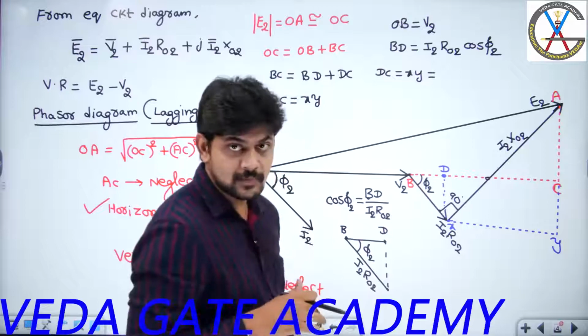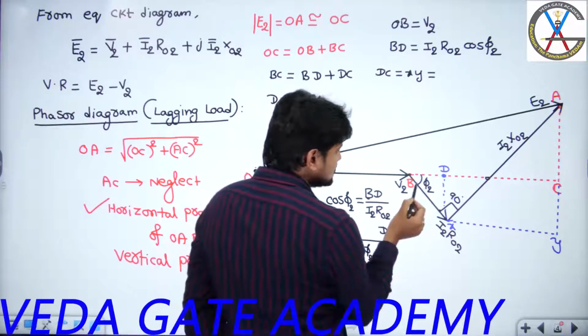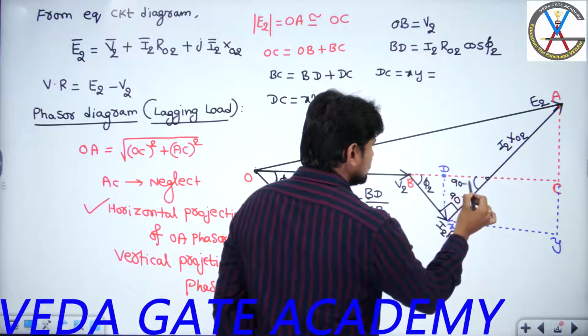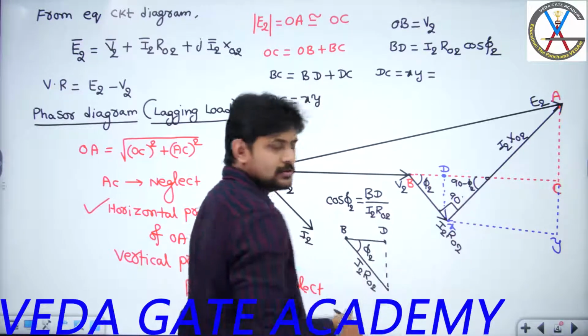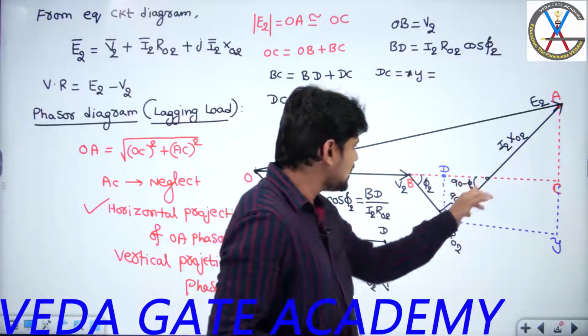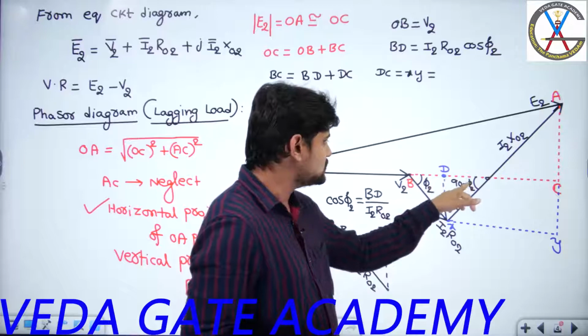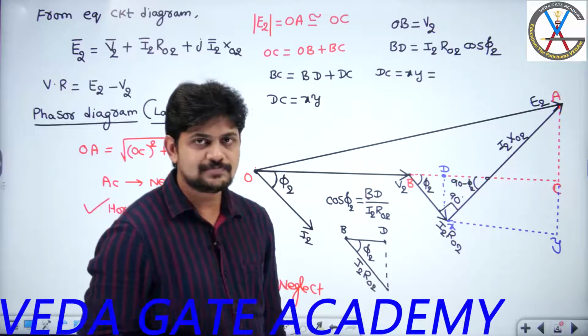180 degrees. Out of 180 degrees, this angle is phi 2, this angle is 90. Then what will happen to this angle? Obviously 90 minus phi 2. Yes or no? So if you see, the total angle in this triangle is phi 2 plus 90 minus phi 2 plus 90. This phi 2 will get cancelled. 90 plus 90 is 180.